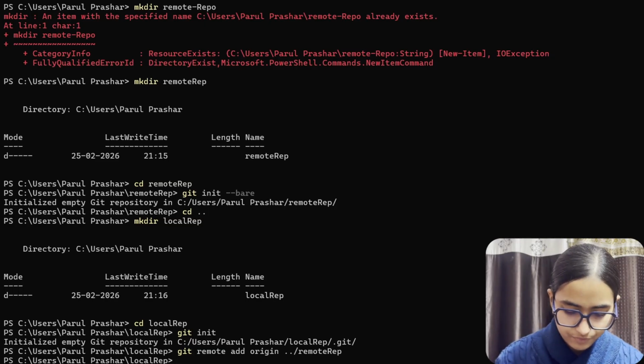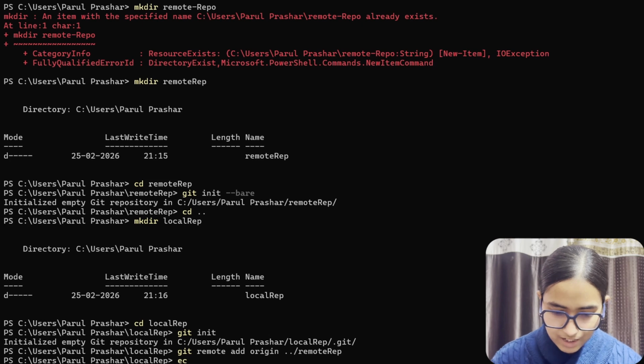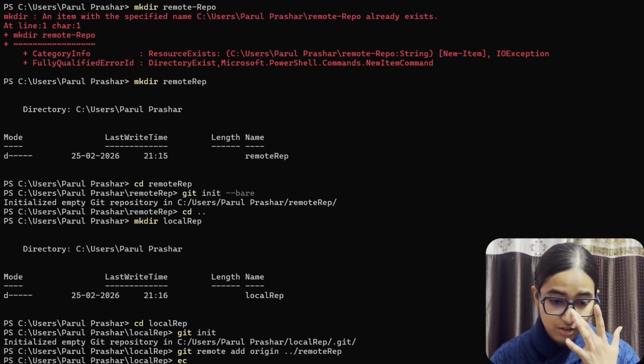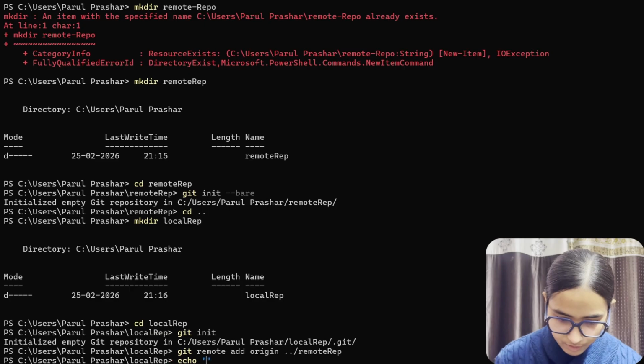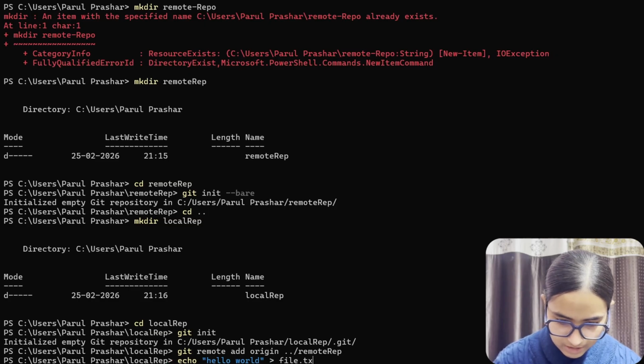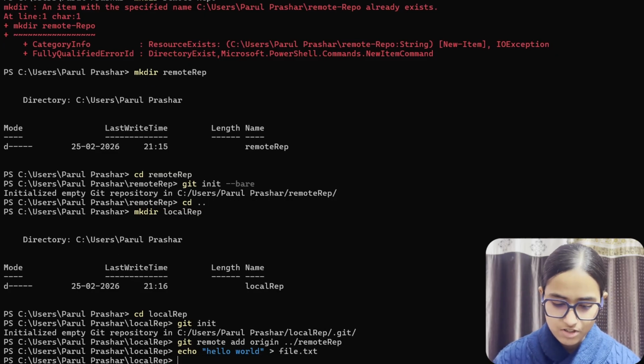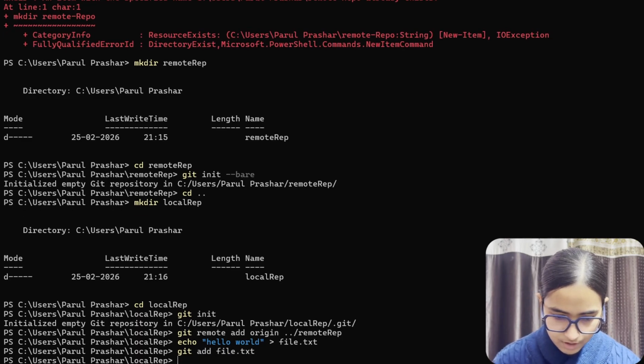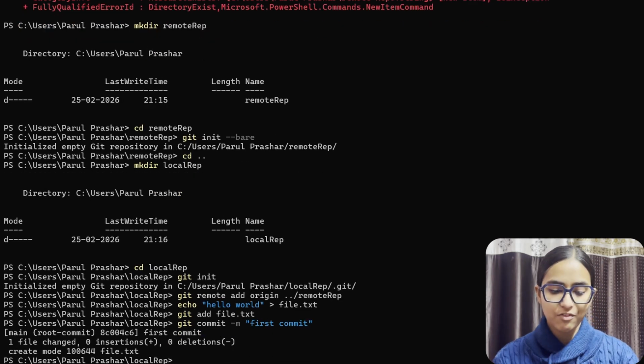Let's get into this part, and this is the most interesting part. Let's make some commits. So we will write the command that we have actually studied in the last lecture. It is going to be echo hello world, and the contents would go into a file named file.txt. Now this is done, we'll do git add file.txt. After this, we're going to do git commit -m "first commit". Alright, so we have done our first commit.